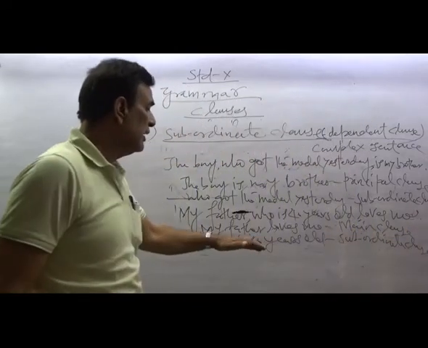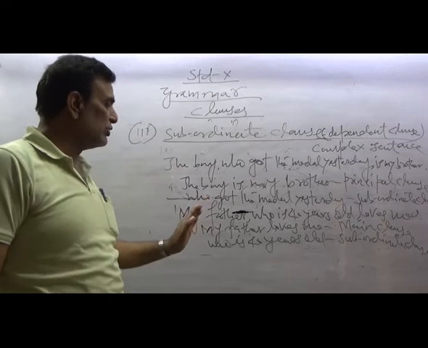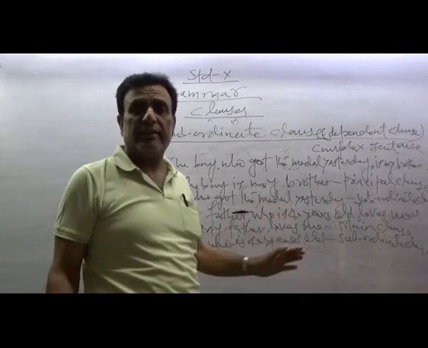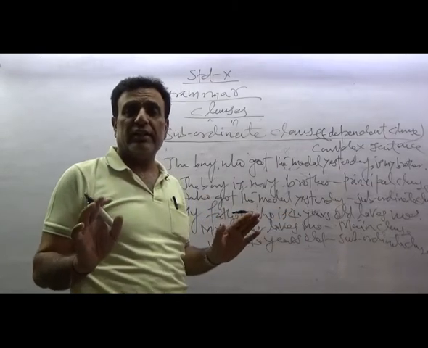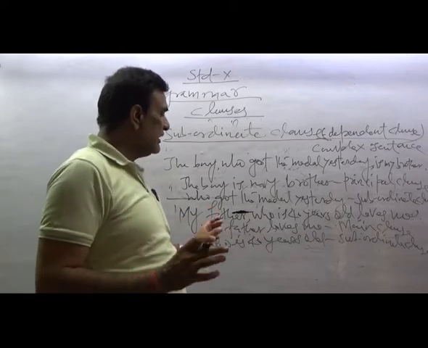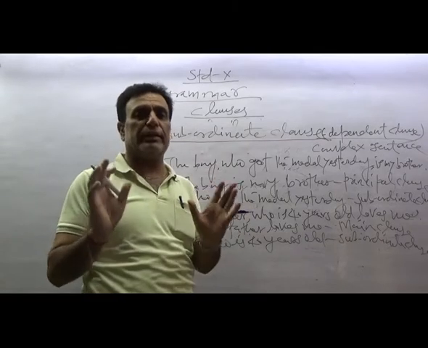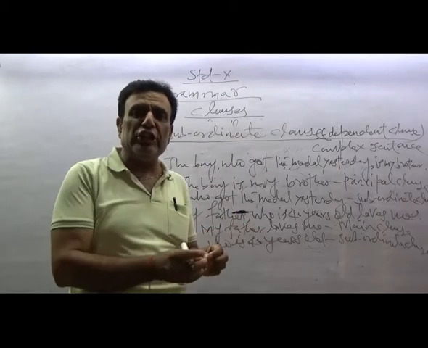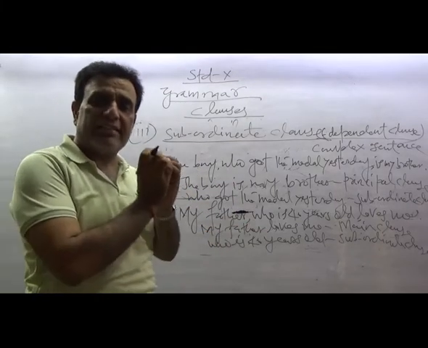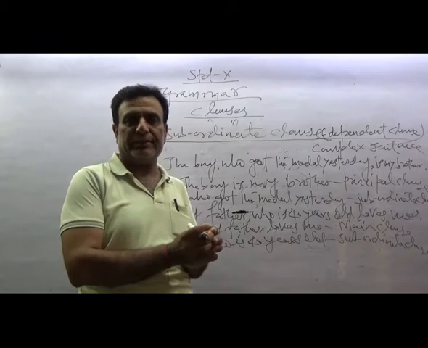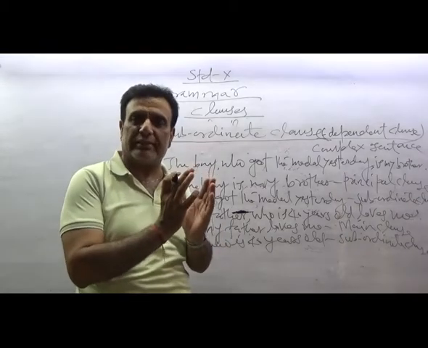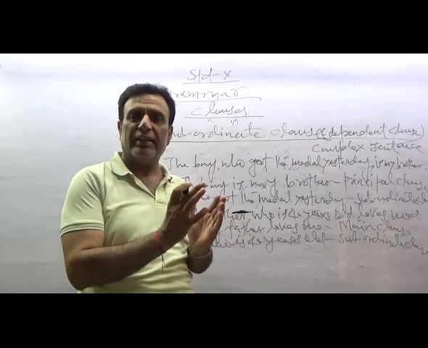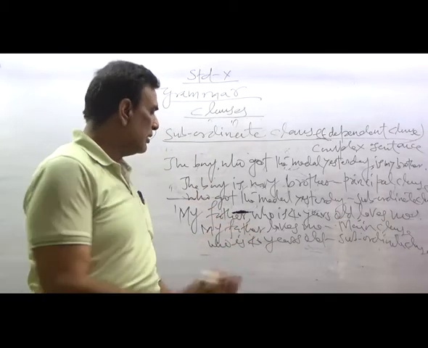The other is the subordinate clause. The main thing that you want to convey is that my father loves me. Who is 40 years old is the additional information that you are giving about your father. It is extra information you are adding here. A subordinate clause adds extra information about the main subject, about the main thing.